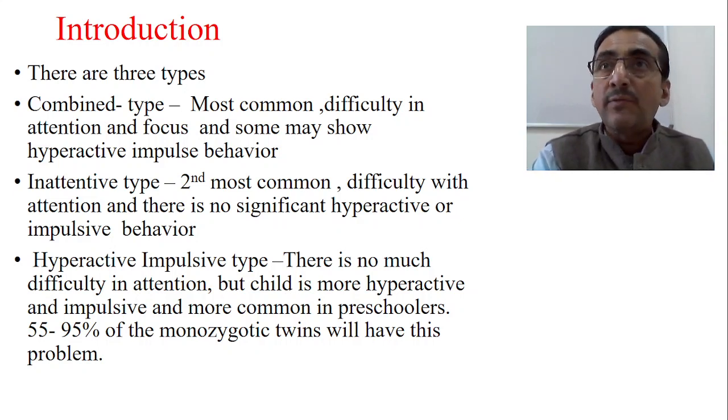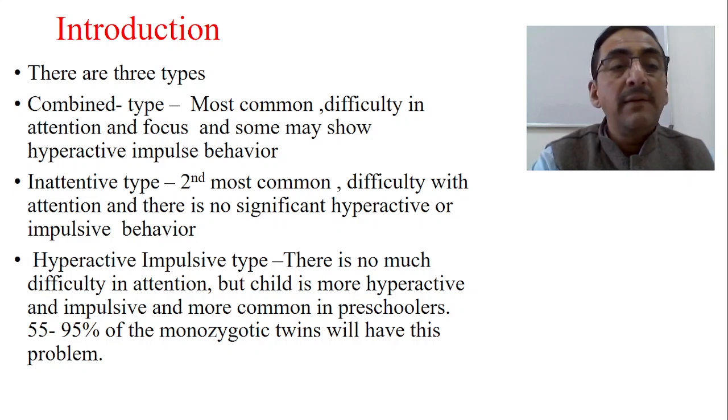So there are three types. One is the combined type, which is most common, where we find all three: hyperactivity, inattention, and impulsivity. There is difficulty in attention and focus, and some may show hyperactive, impulsive behavior also. This is common in the combined type. Then the inattentive type, where the problem is that attention is not there. This is the second most common type, and in the initial part it sometimes gets confused with autism.